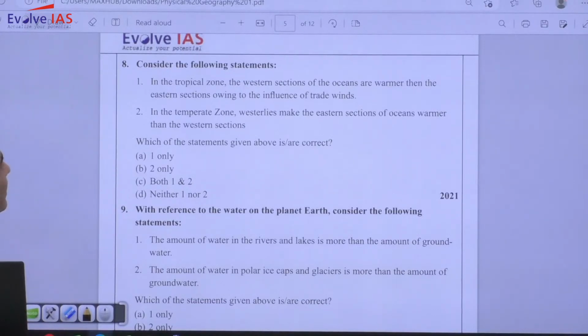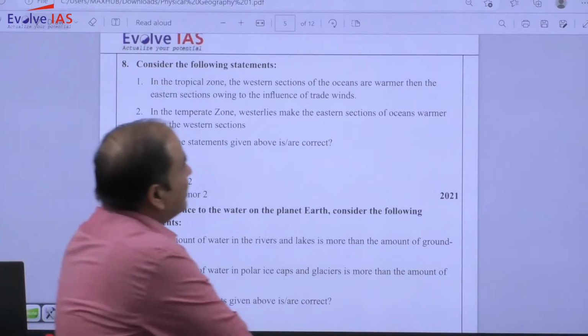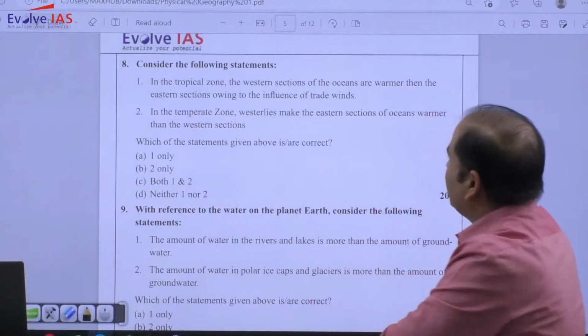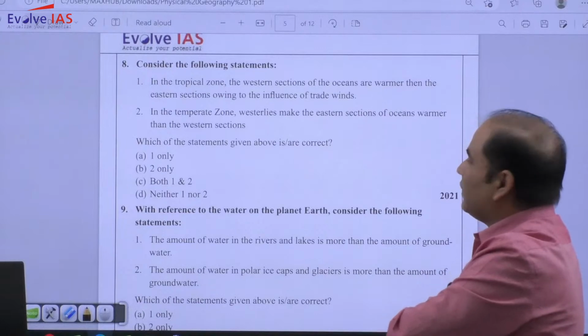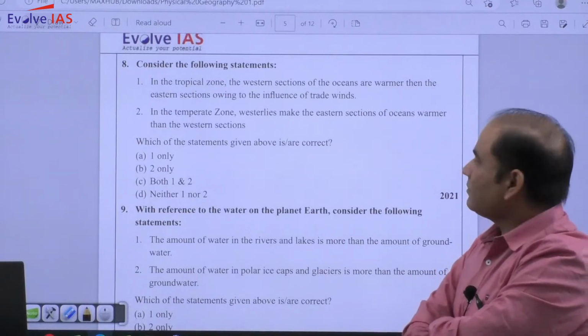Consider the following statement: in the tropical zone, the western sections of the oceans are warmer than the eastern section owing to the influence of trade winds.